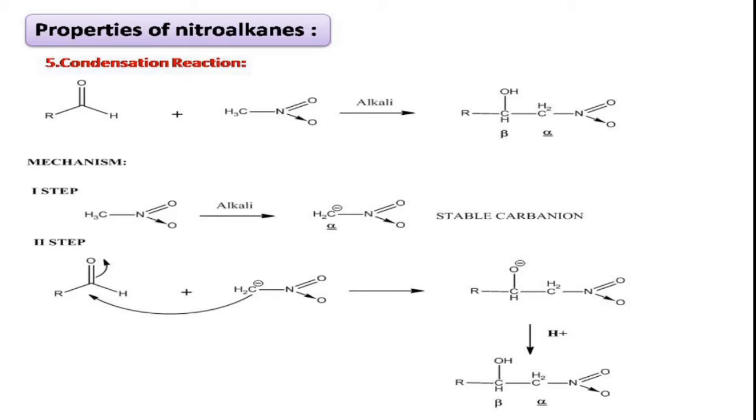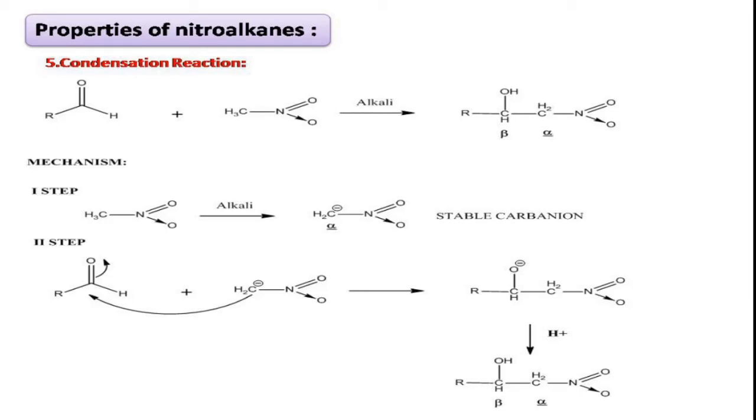It will undergo addition at the carbonyl functional group, that is aldehyde, right? This C double bond O is a polar group. This double bond will be shifted to the oxygen atom. Oxygen gets negative charge, carbon gets positive charge, which is attacked by the carbon anion. So thereby we will get this